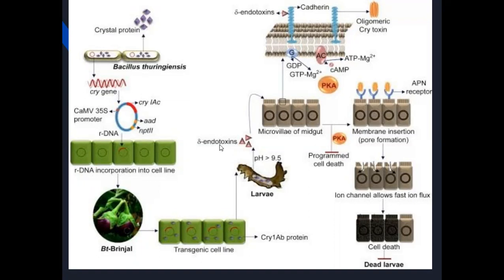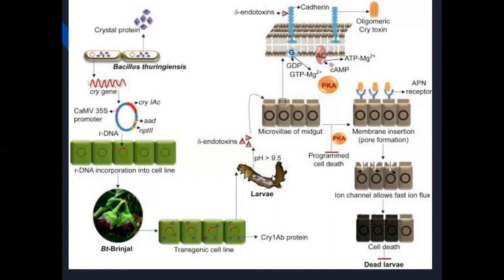By these endotoxins, the pest's digestive system is damaged by the increase of pH level up to 9.5. By this increase in pH level, the pest larvae are damaged by the use of Bacillus thuringiensis.